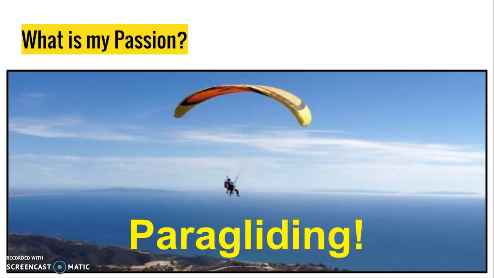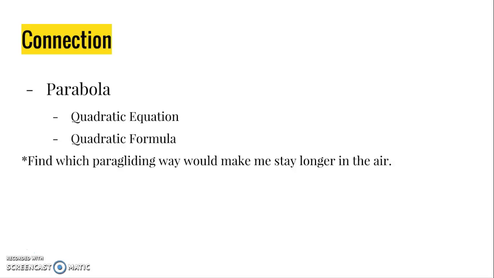Quadratic equations and the quadratic formula for parabolas will help me to plan it. Since paragliding usually starts from the mountain and goes down to the ground in parabola form, I will connect paragliding to parabolas and use the quadratic equation and quadratic formula to find the better way that I will take while paragliding. Here, better way means the way that makes me stay longer in the air.